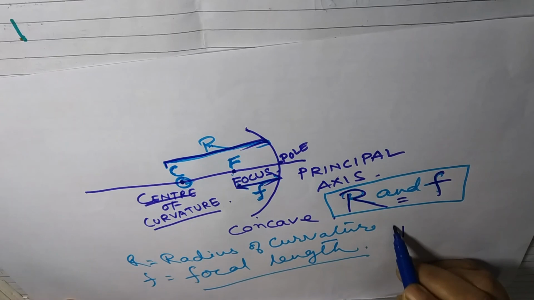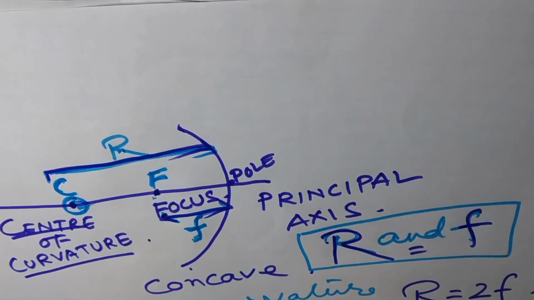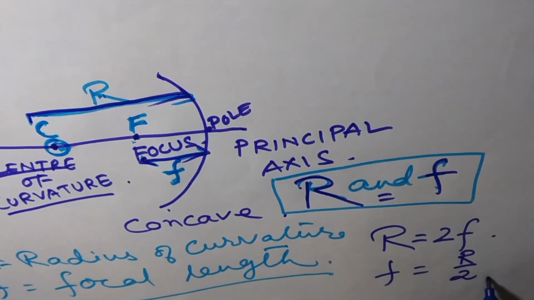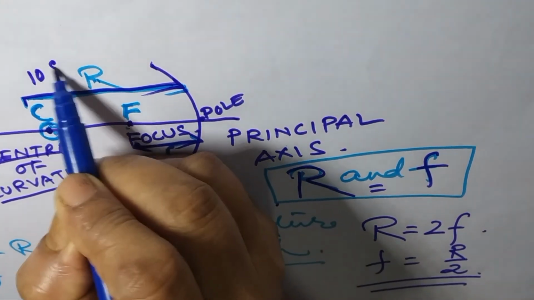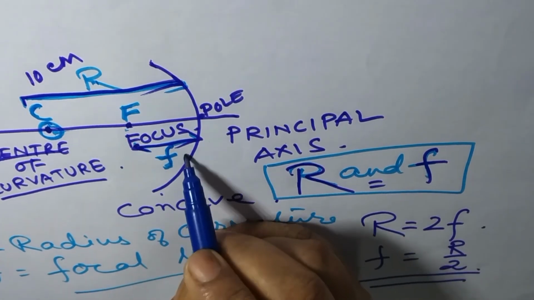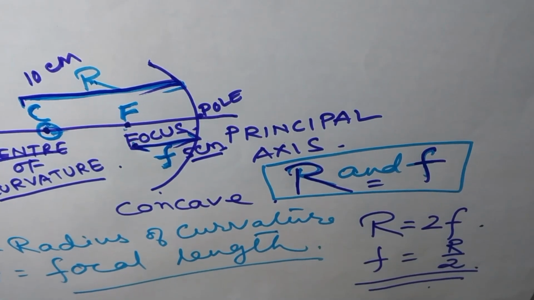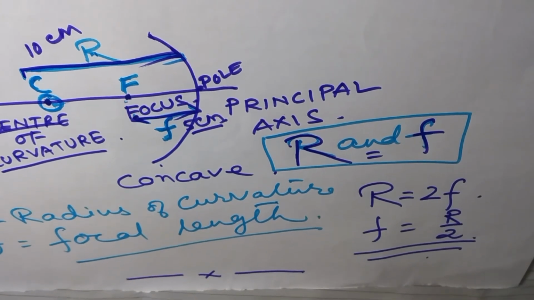That means R is equal to 2F, or F is equal to R by 2. If this distance is 10 centimeter, then this distance will be 5 centimeter. This is the relation. And for today, this much is enough.